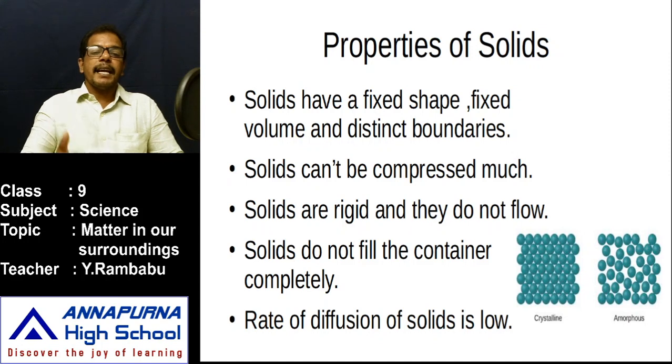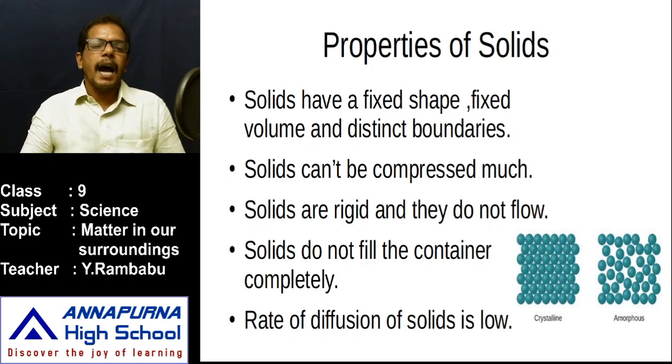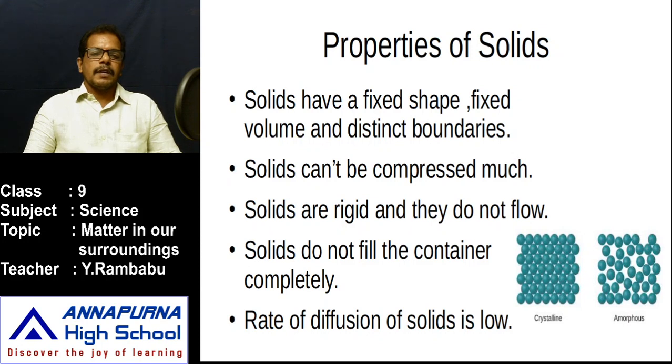Then can we break an iron nail or iron rod with our hands directly? No, we can't. Why? The cohesion force between the particles of iron is very high. That's why, solids are rigid, but the rigidity of all solids is not the same. Among all the solid substances, which is more rigid? Diamond has more rigidity. It is the hardest substance. But as per chemistry, no one is rigid in the real world.